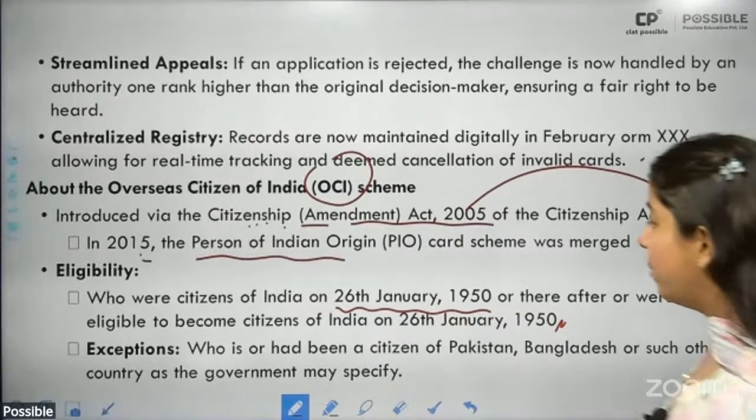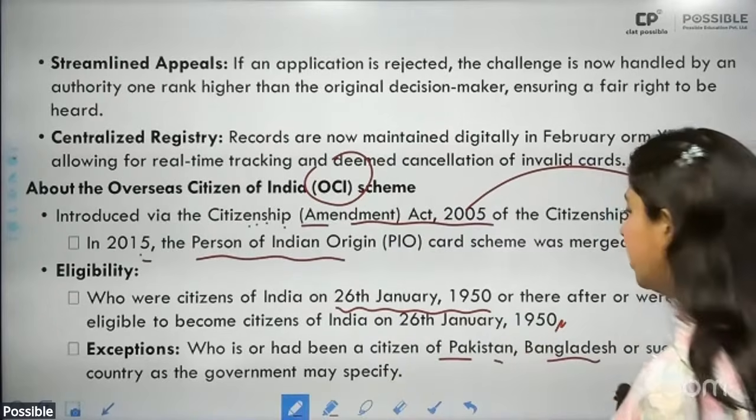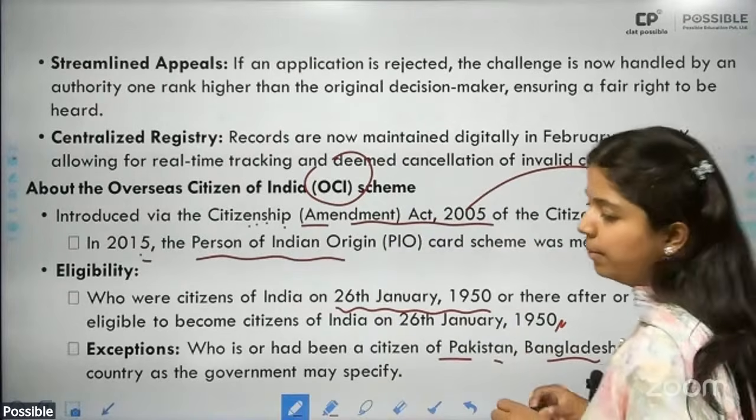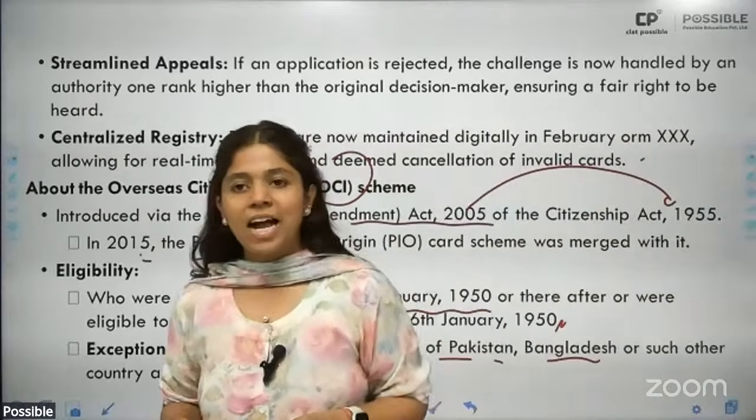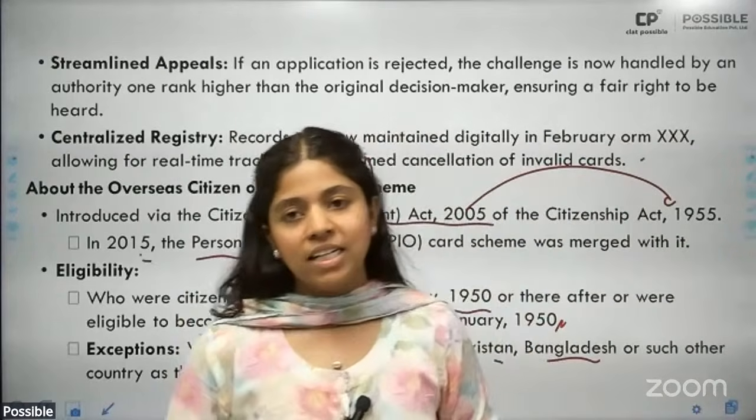Exceptions: who is or had been a citizen of Pakistan, Bangladesh, or such other country as the government may specify. As of now, we had the Citizenship Amendment Rules in 2019.